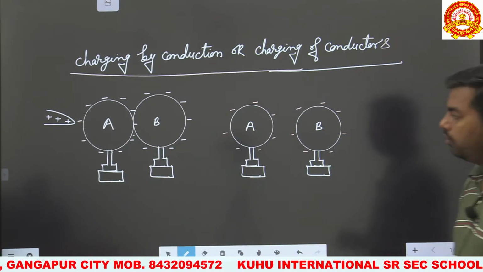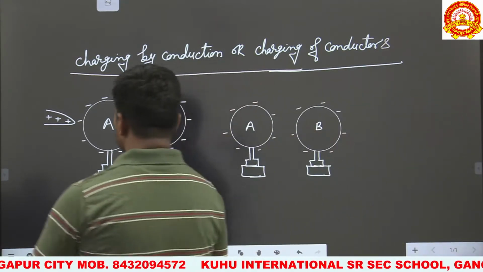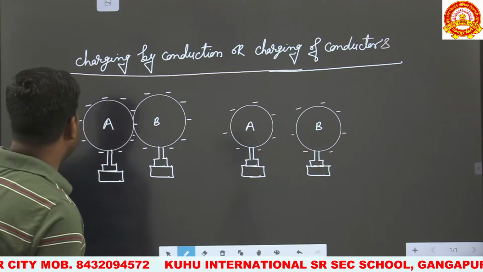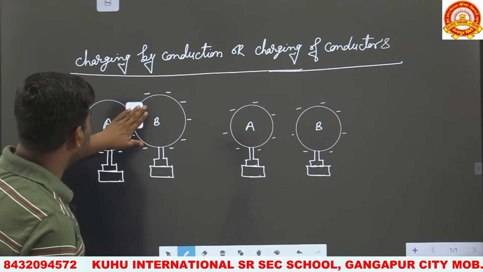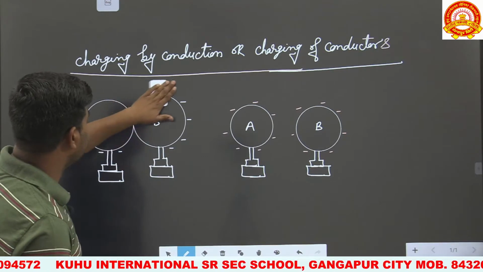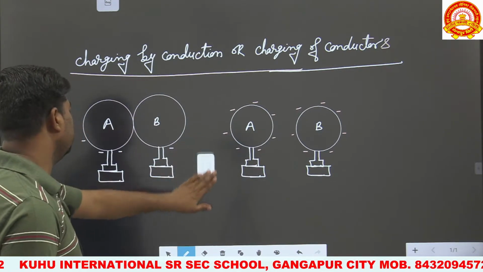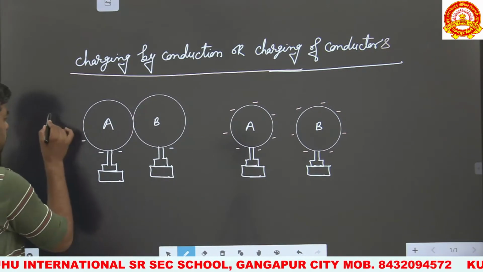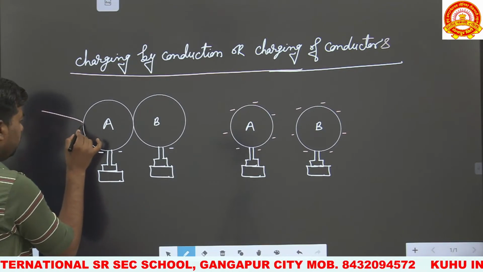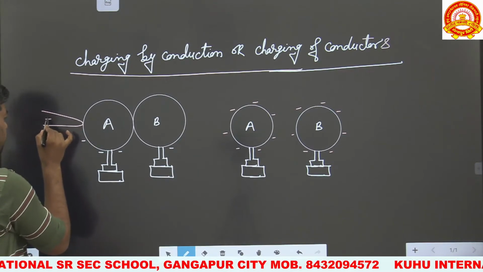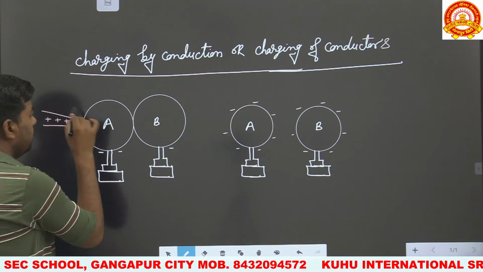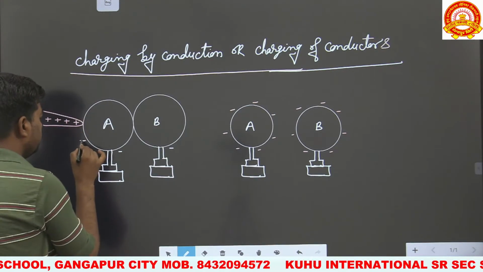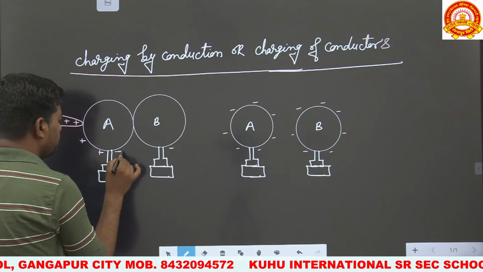Okay. Now we have to take another example to understand the conduction method. In another example we consider a charged body touched with body A. So the flow of positive charge will take place from the higher potential body to the lower potential body.